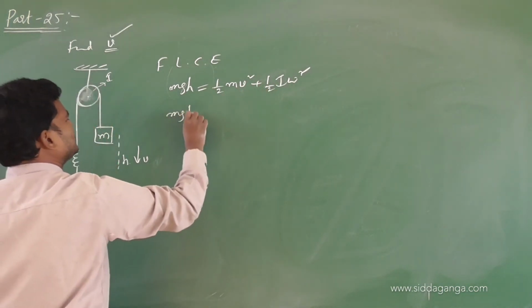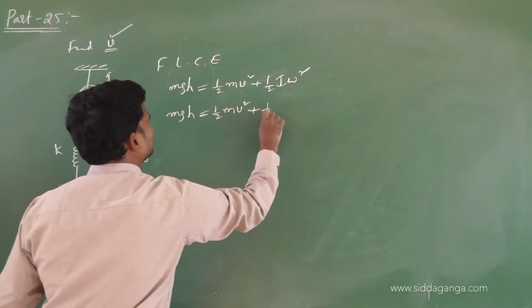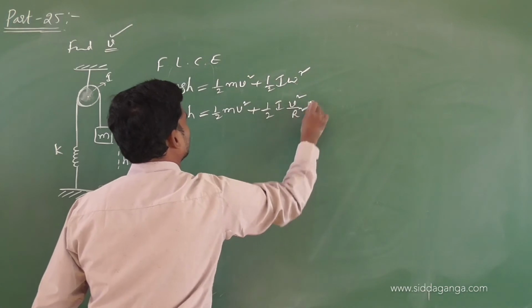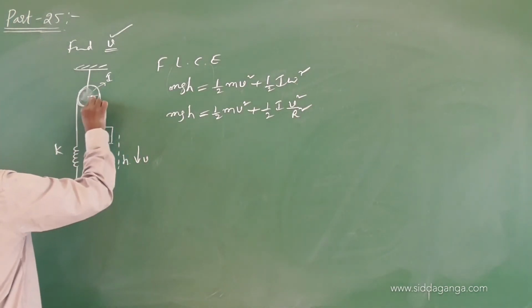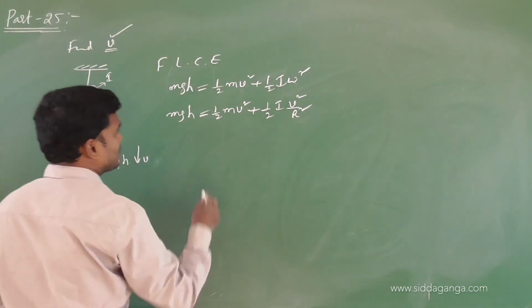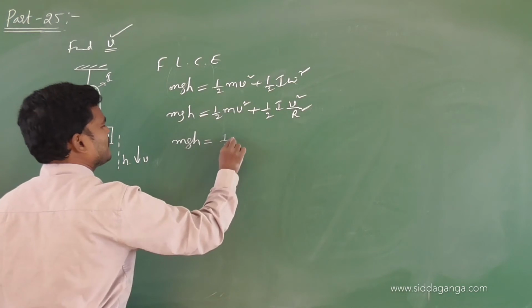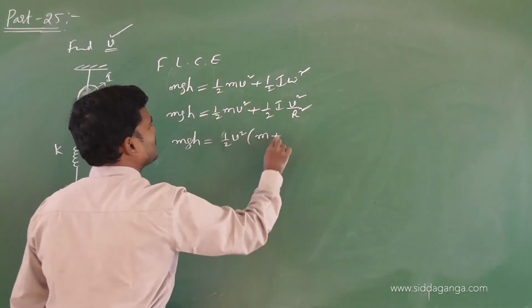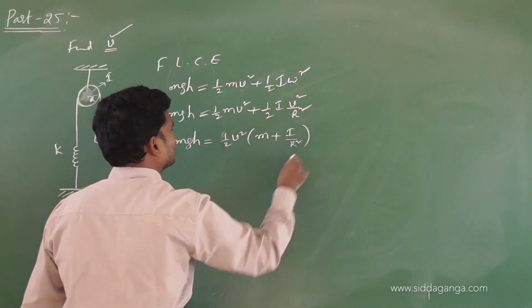So mgh equals half m v square plus half I, you change this one to v square by r square, if r is the radius of the pulley. So mgh, let us take half v square common, small m plus I by r square.